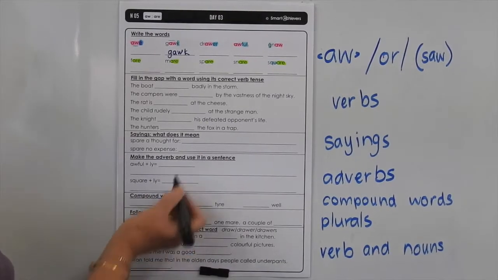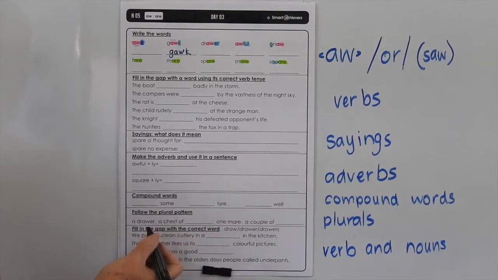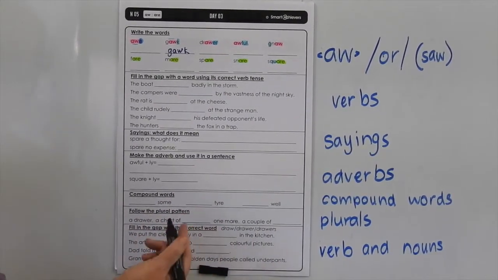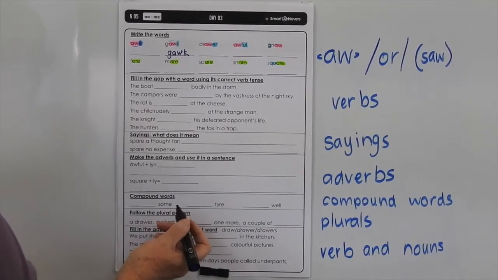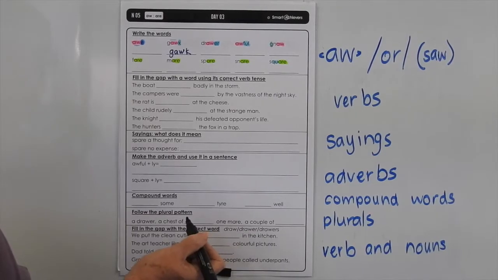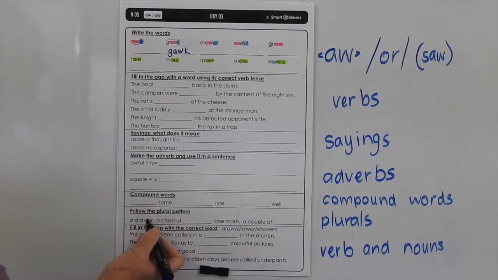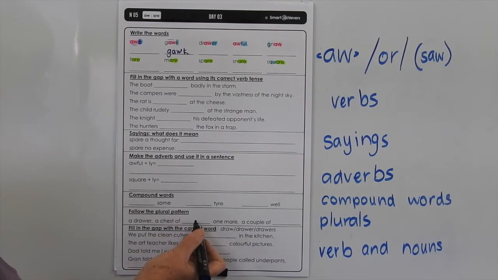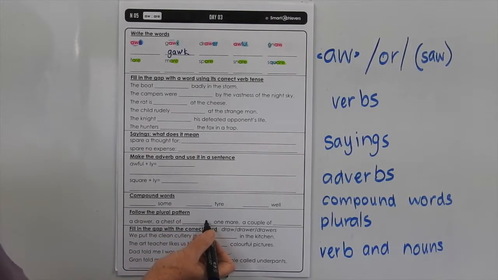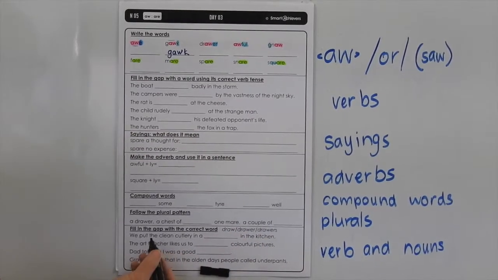Compound words, what word from up here will go with some, tire or well to make words that through common usage become one word. Two individual words become one word over time when we use them a lot together. Follow the plural pattern. I draw a chest of drawers, so you know how to form plurals. That's not hard. One mare, a couple of mares. No tricks there for you.